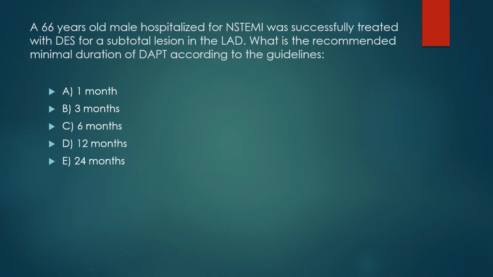Another patient, a 66 years old male hospitalized for NSTEMI, was successfully treated with a drug-eluting stent for a subtotal lesion in the LAD. What is the recommended minimal duration of dual antiplatelet therapy according to the guidelines? Letter A, 1 month, B, 3 months, C, 6 months, D, 12 months, or E, 24 months. Which is the minimal duration of dual antiplatelet therapy for this patient? What do you think? Well, the correct answer is D. 12 months is the minimal duration for a non-STEMI patient treated with a drug-eluting stent.